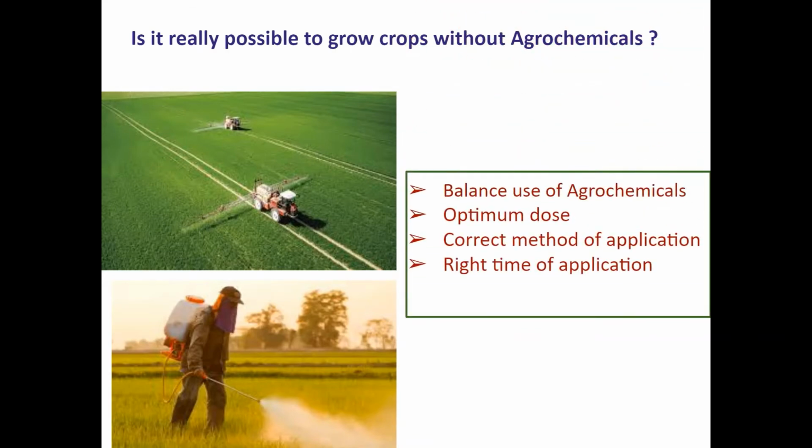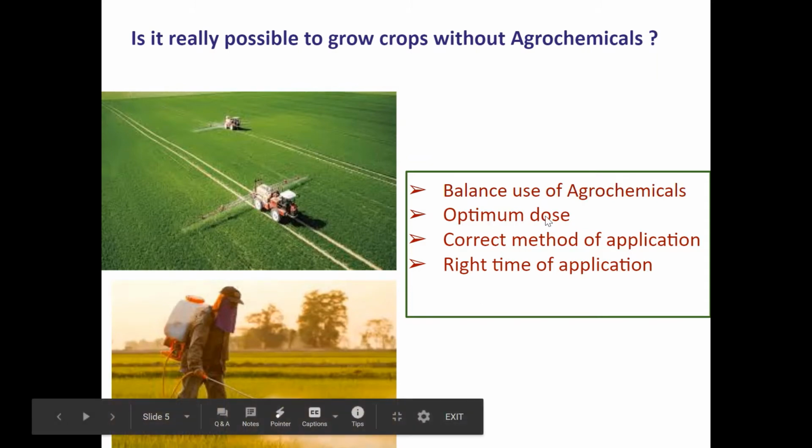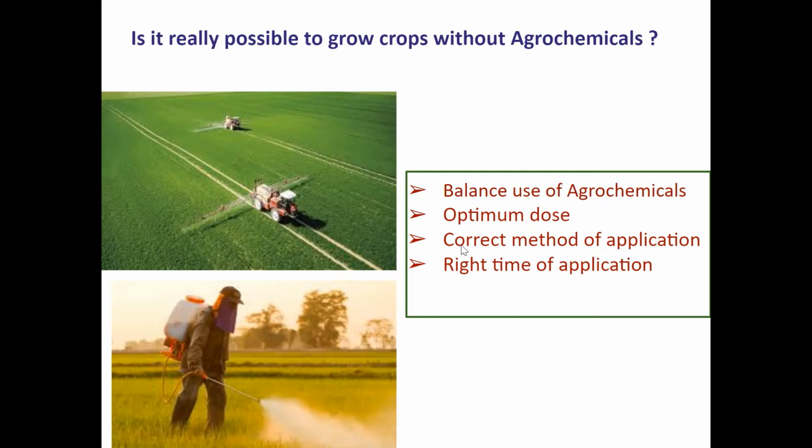So, we can use agrochemicals to improve the quality and quantity of food, but we should consider the balanced use of agrochemicals, the optimum dose of agrochemicals, and also we should know the correct method of application and the right time of application. If we consider all these conditions, we can use agrochemicals to improve the quality and quantity of crop yield. By using agrochemicals, we can improve the crop production efficiency.